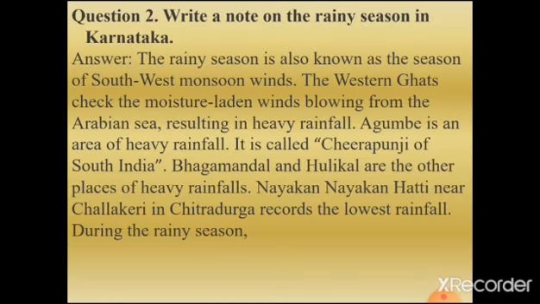Second question, write a note on the rainy season in Karnataka. So you have to write a note on the rainy season in Karnataka. Answer is like this. The rainy season is also known as the season of southwest monsoon winds. The Western Ghats check the moisture-laden winds blowing from the Arabian Sea, resulting in heavy rainfall. Agumbe is an area of heavy rainfall. It is called the Chirapunji of South India. Bhagamandal and Hulikal are other places of heavy rainfall. Nayakanhatti near Challakere in Chitradurga records the lowest rainfall during the rainy season. So this is a short note on the rainy season in Karnataka.